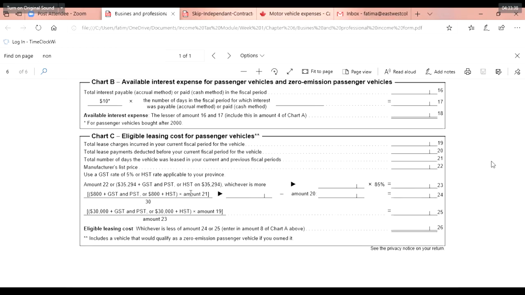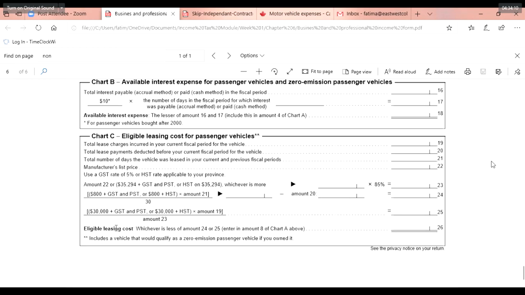Okay. Next is 800. Again, 800 is also given as a base. 800 plus GST and PST, or 800 plus HST, times 21, that is the number of days you have used the leased vehicle. Divide by 30. That 30 is the days. It's given clearly. So that's the calculation which you use and plug in the amount on line 24.